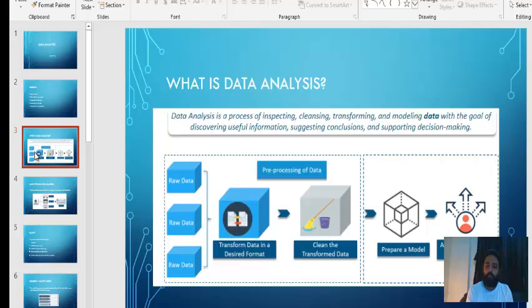Now let me take an example. So let's say we are doing a sentiment analysis. So what exactly is sentiment analysis? Let's say a person is tweeting. We have an app called Twitter, and some famous personality, maybe like Amitabh Bachchan or maybe like Sachin Tendulkar, they tweet.